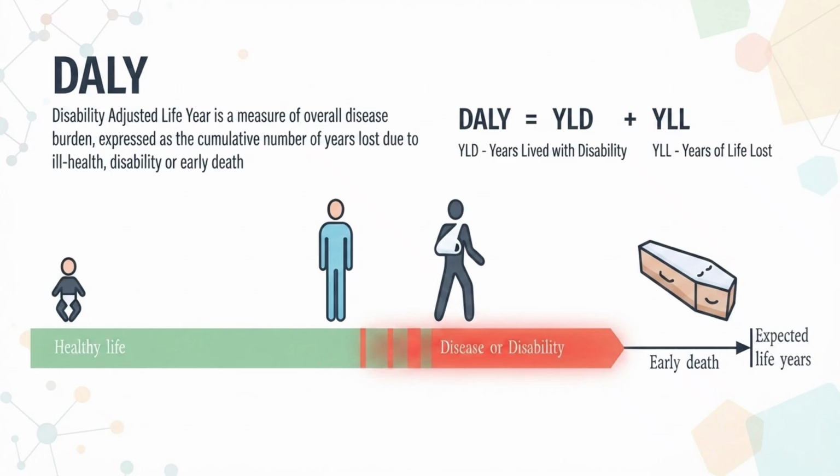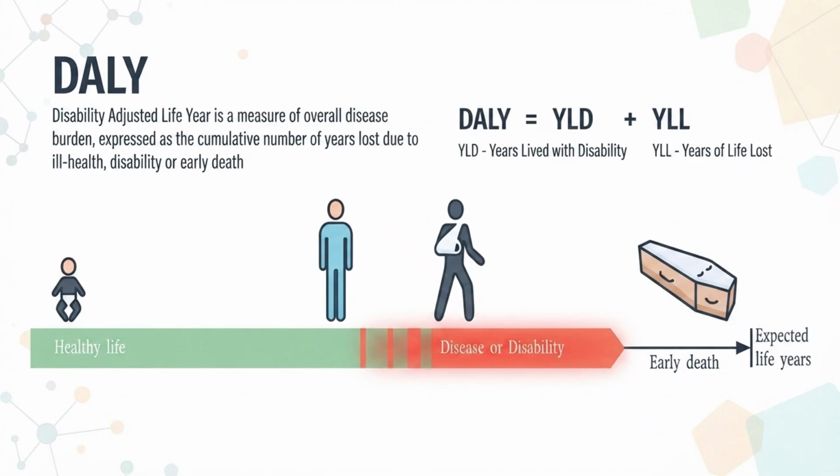To understand easily, we will see one image-based example. DALY, disability adjusted life years, is equal to YLD, years lived with disability, plus YLL, years lost because of premature death. In the image below, from birth is the child, and from birth is the expected life years. That is life expectancy at birth. Say for example in India it is 70 years.